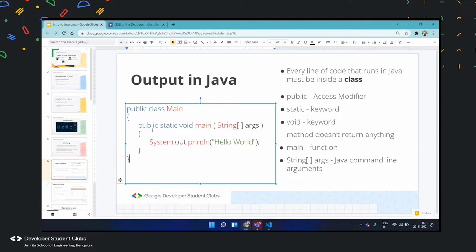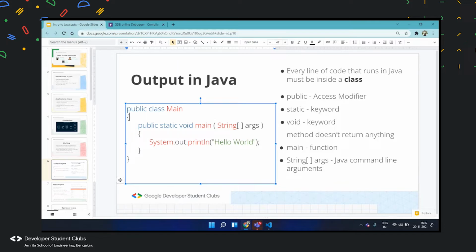So the Java virtual machine can even access it from the outside. It can just call the access modifier from outside, and it is also a part of how we run the code. Now static is also a keyword in Java, and it is associated with the method. So this main is the method. Basically methods are functions in Java.